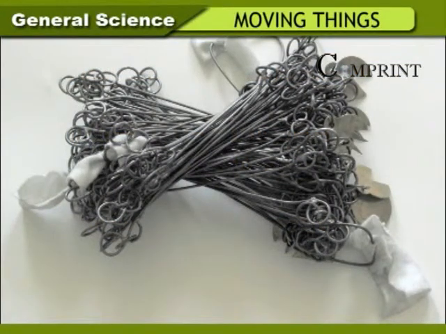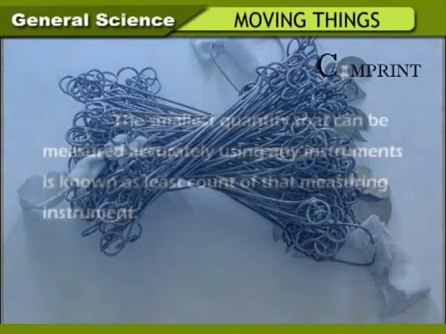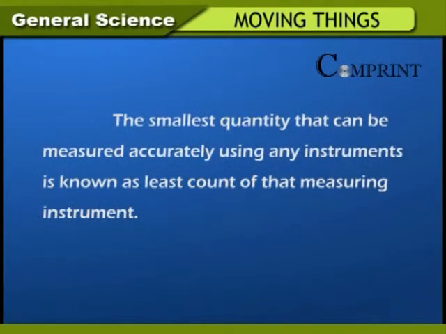Instruments like scale, tape, and survey chains are used to measure distances and length of objects and lands. The smallest quantity that can be measured accurately using any instrument is known as least count of that measuring instrument.